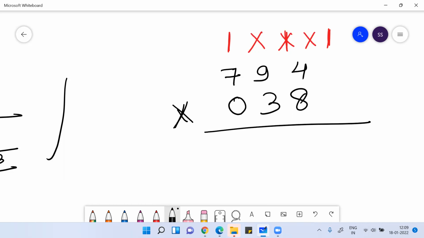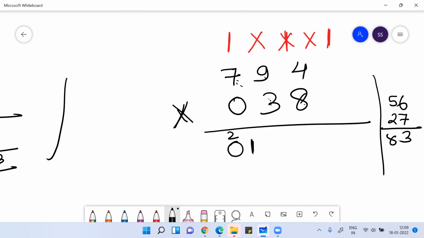Then what is 7 zeros are 0, cross multiply. What is 7 threes are 21, 0 nines are 0, 7 threes are 21, write 1, 2 carry on previous number. Then go to third digit, 8 sevens are 56, 0 fours are 0, 9 threes are 27.